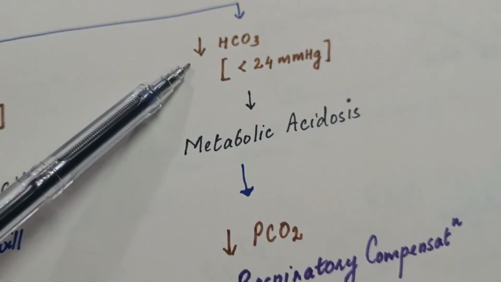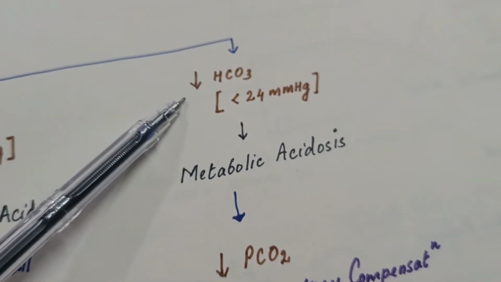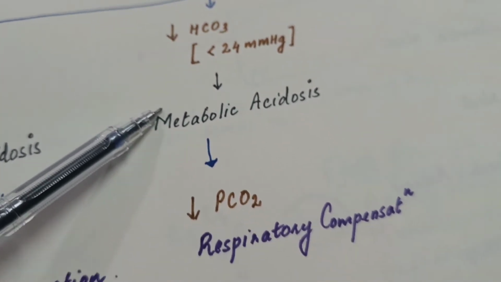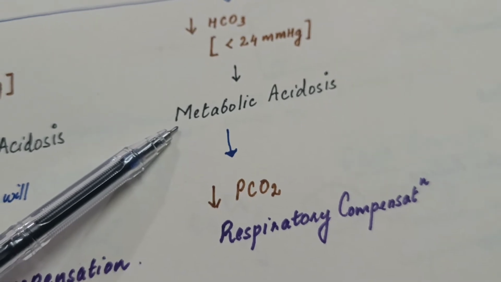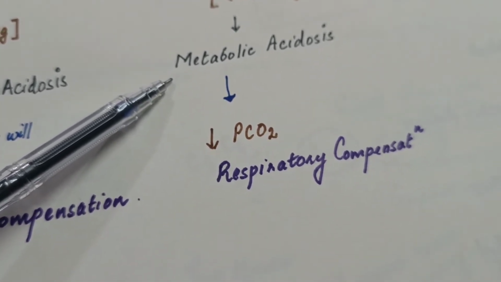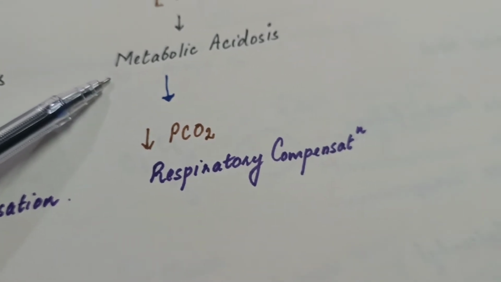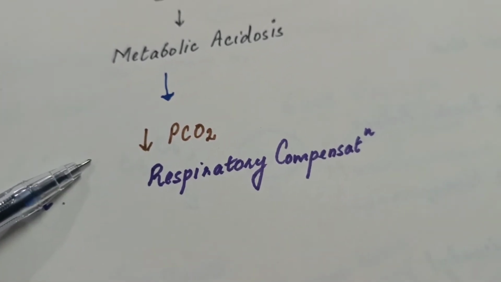Again, I am repeating, in the case of decreased HCO3 bicarbonate, less than 24 mmHg, it is called metabolic acidosis. In metabolic acidosis, our body does hyperventilation and reduces the carbon dioxide from the body, hence we call it a respiratory compensation mechanism.